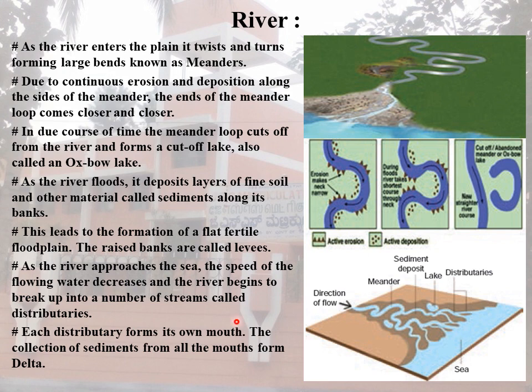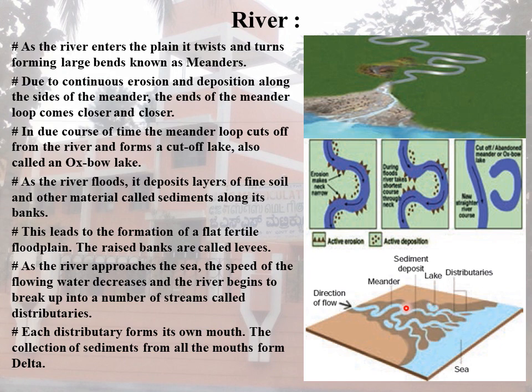We are seeing this in the pictures on the right side. When the river touches the river mouth, it gives a lot of branches. We call these distributaries.